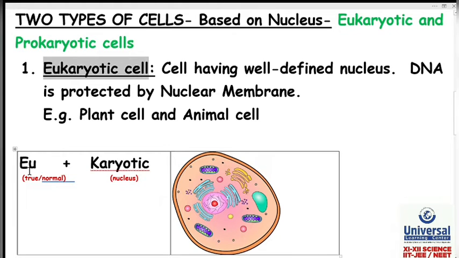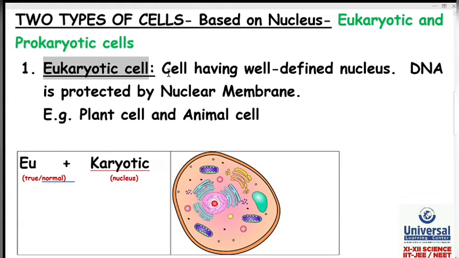I split this word in 2 parts, eu and karyotic. Eu means true or normal. Karyotic refers to nucleus. So eukaryotic means true or normal nucleus. So it means eukaryotic cell has true or normal nucleus.